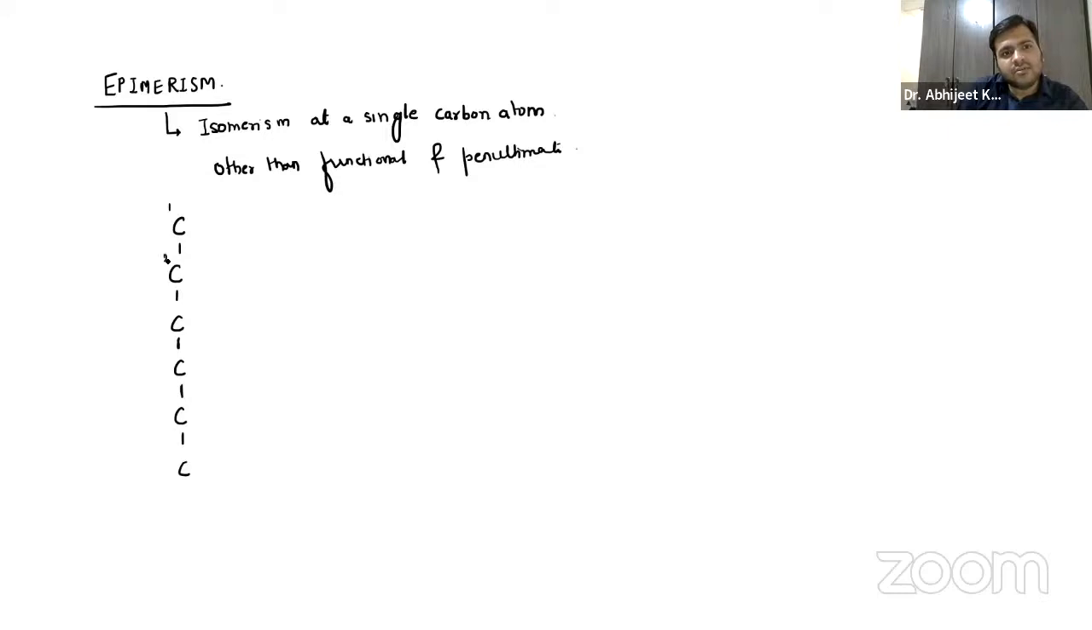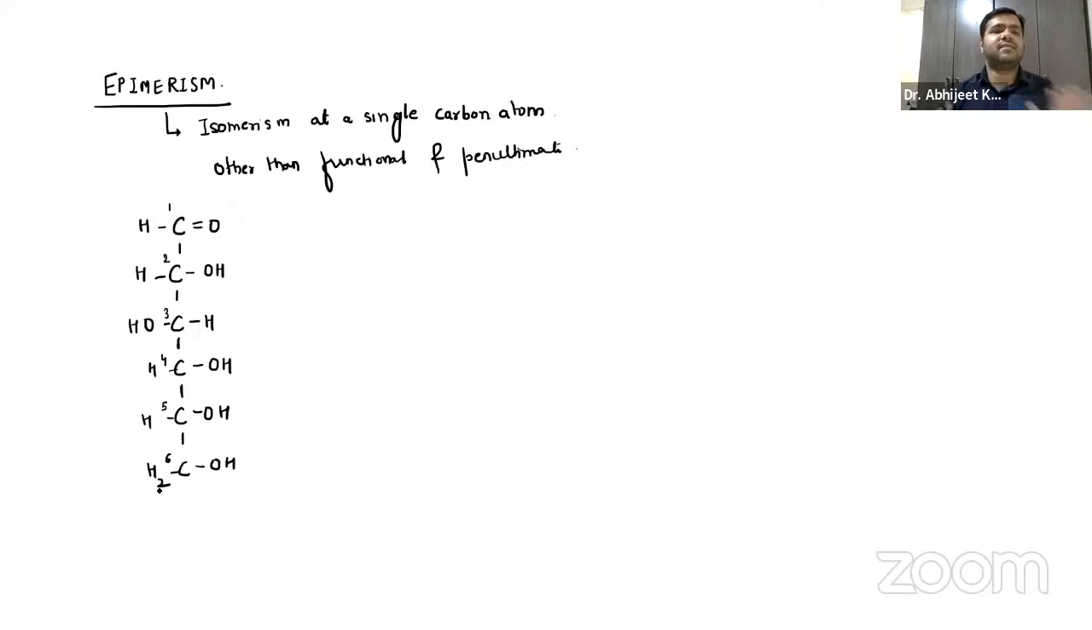So we have 1, 2, 3, 4, 5, 6. At the first place, we have the aldehyde group, right? Second place, OH is over here. This is H, this is OH, OH, OH. At the third place, only the OH is directed to the other side, otherwise the structure remains the same, right? So that is the basic structure of the glucose, right?